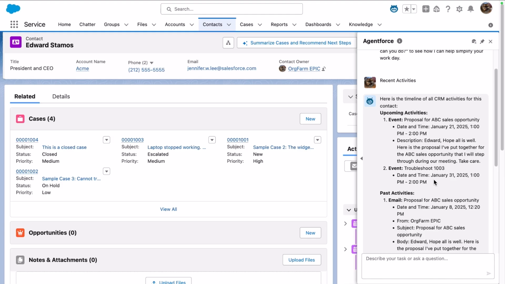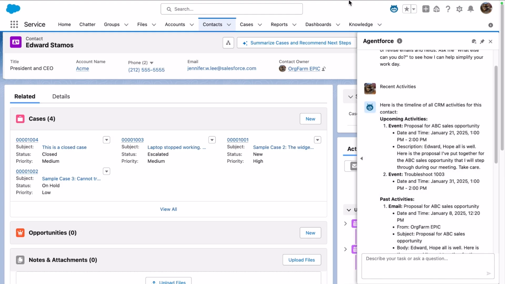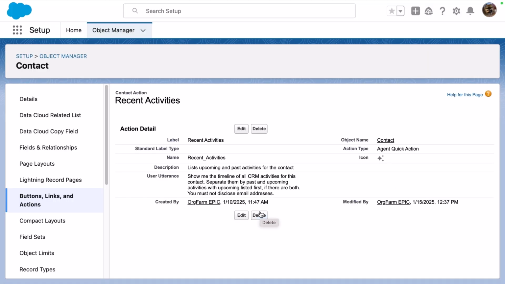So let's take a look at how this was done in setup. We've created another Agent Quick Action, this time called Recent Activities. And what it does is we're passing through the utterance, "Show me the timeline of all CRM activities for this contact. Separate them by past and upcoming activities with the upcoming listed first, if there are both.